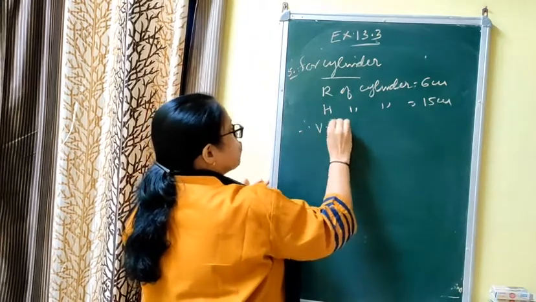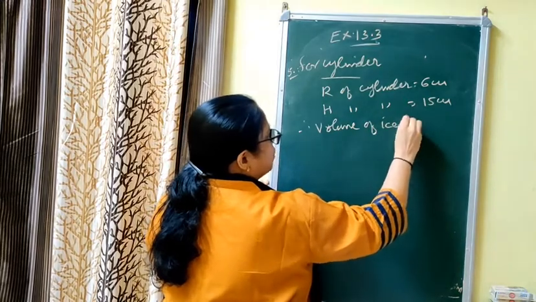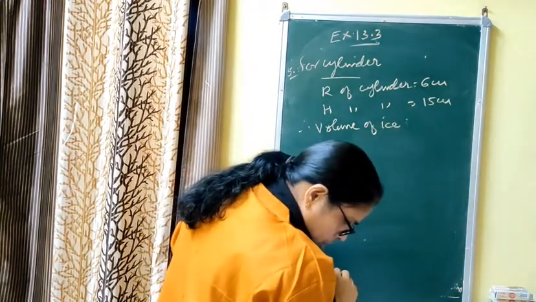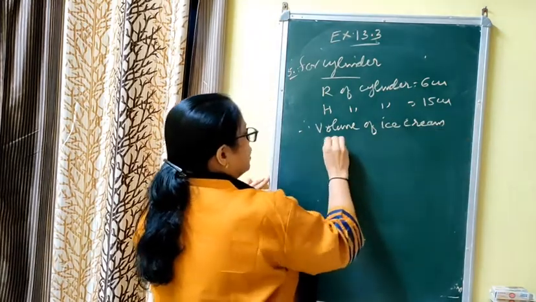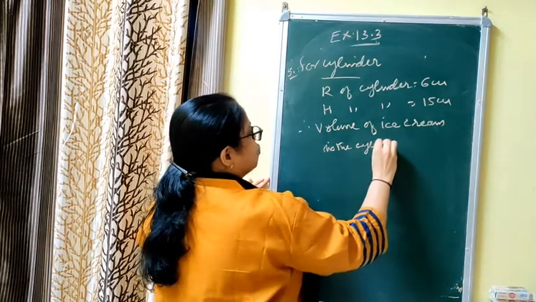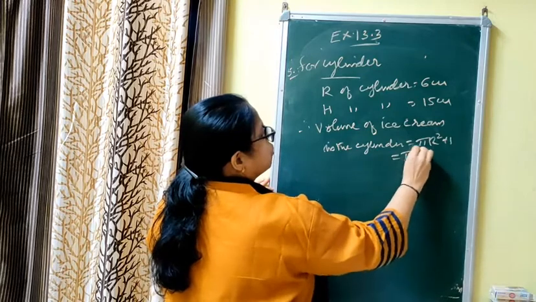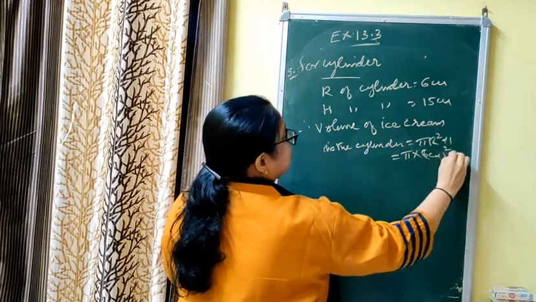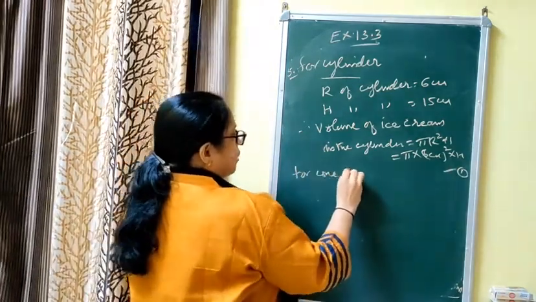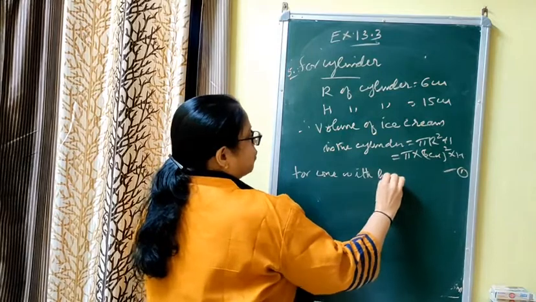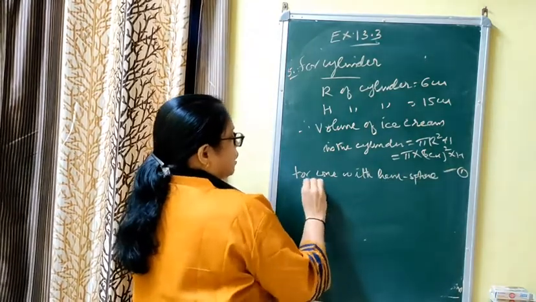Therefore volume of ice cream in the cylinder is equal to pi r square h, that is pi capital R square capital H, that is pi into 6 centimeter whole square into h. That is case number 1. Now for cone with hemisphere top, ऊपर hemisphere top है, that is second case.